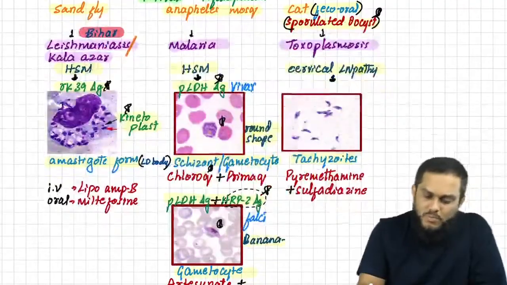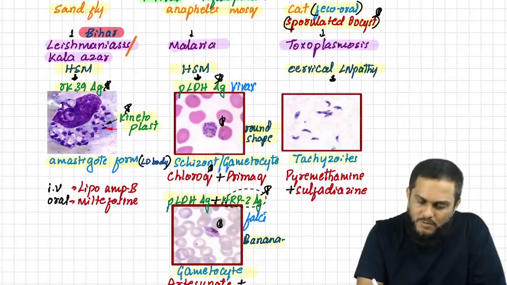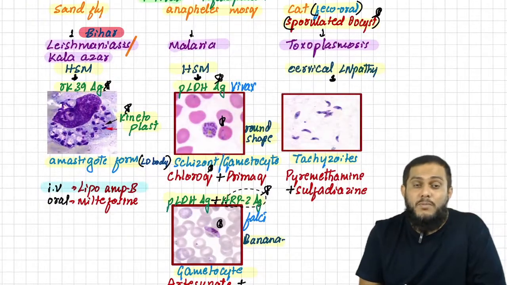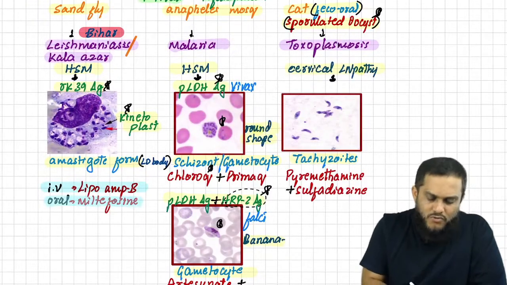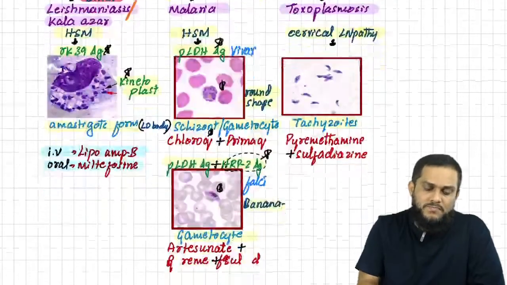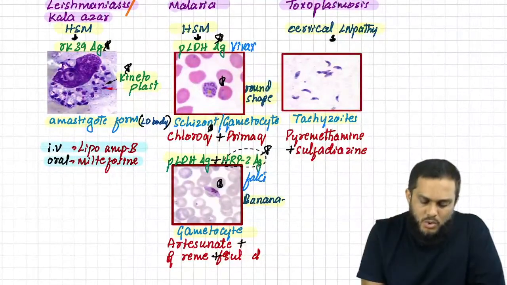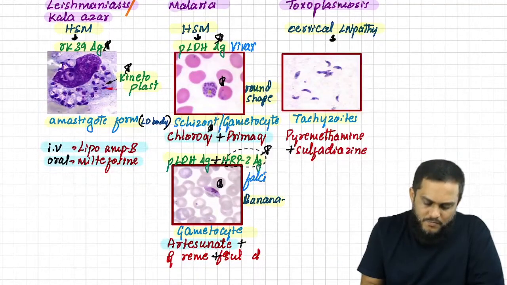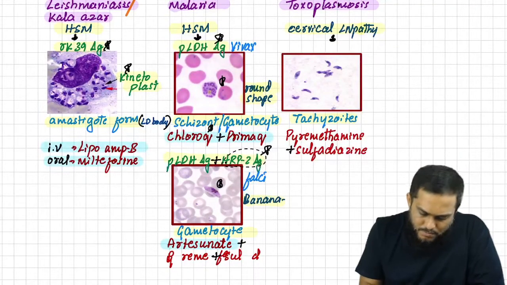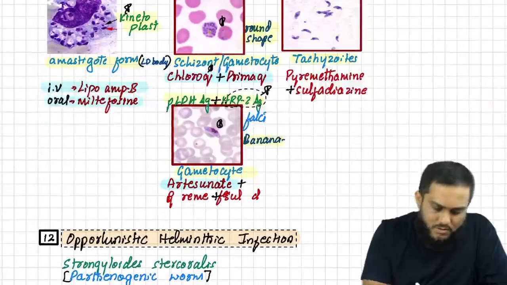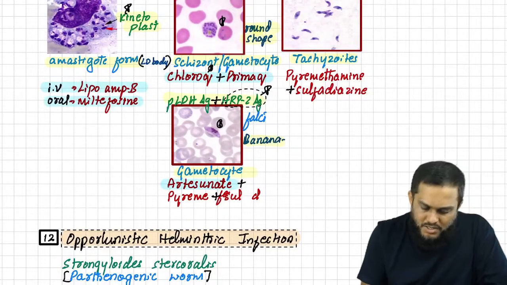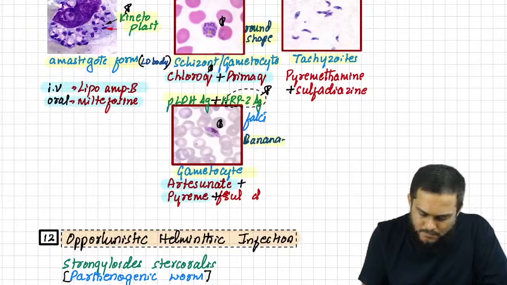Finally, treatment is also important. That's why we have discussed the treatment too here. The treatment for Leishmaniasis: IV drug of choice liposomal amphotericin B, oral drug of choice miltefosine. Plasmodium vivax: chloroquine and primaquine. Plasmodium falciparum: artesunate, pyrimethamine plus